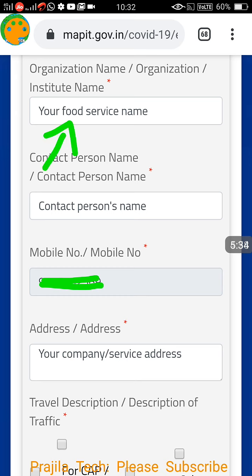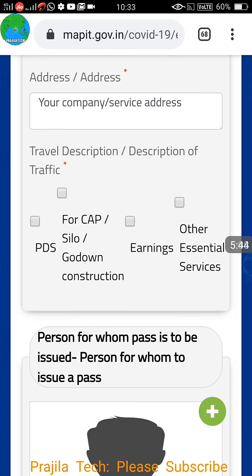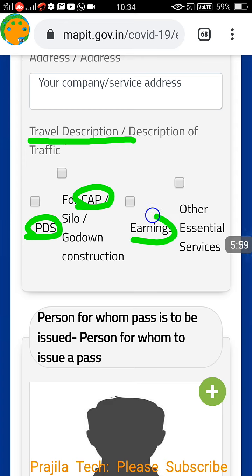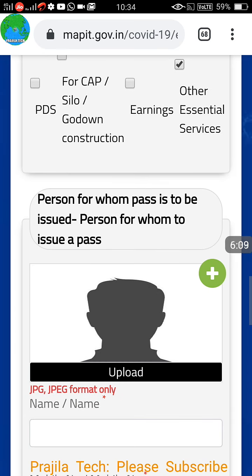Now this is your company organization name. For example, for a food service, you give your food service name. The company contact person's name has to be here, and the mobile number also has to be here, and the company address also has to be here. This is the company-related section. Now travel description: you have to say what travel description you are falling into, like PDS service, godown service, or some earnings service. You can select. If you are not finding anything, please select other essential service. No problem in that. I select other essential services, food and other categories.